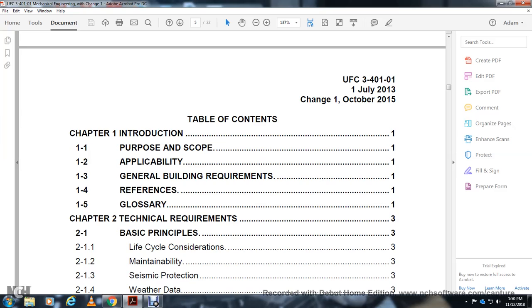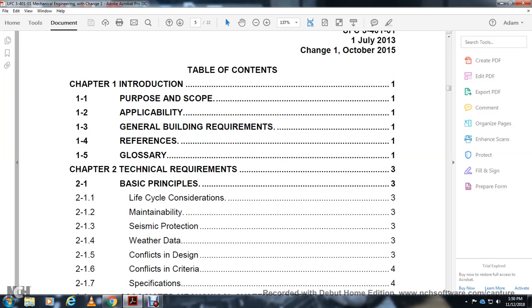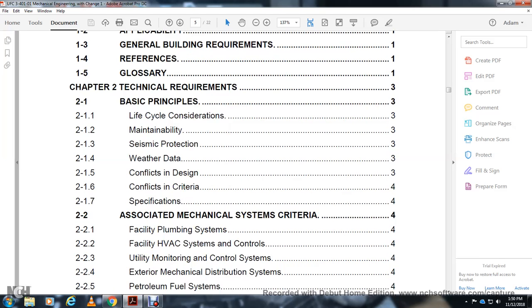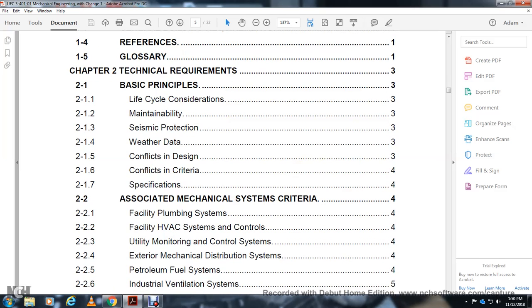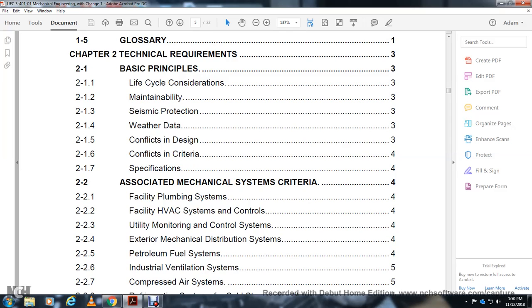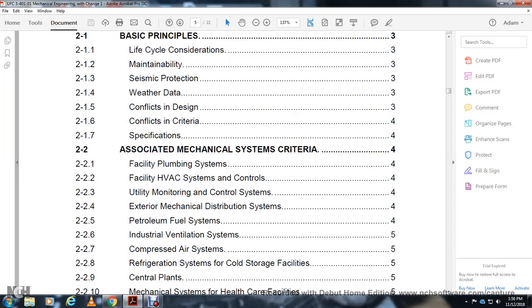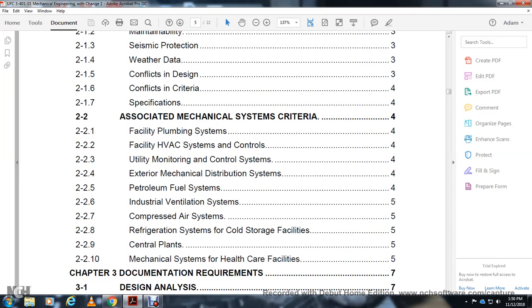Chapter 1, Introduction, Purpose, Scope, Applicability, General Building Requirements, Reference, and Glossary. Chapter 2, Technical Requirements, Basic Principle, Life Cycle Consideration, Maintainable Systemic Protection, Weather Data, Complex Design, Conflicting Criteria, Specified Associated Mechanical System Criteria, Facility Plumbing System, Facility HVAC System Controls, Units, Monitoring Control System, Exterior Mechanical Distribution System, Petroleum Fuel System, Industrial Ventilation System, Compressed Air System, Refrigeration System for cold storage facilities, Central Plants, Mechanical Systems for healthcare facility.